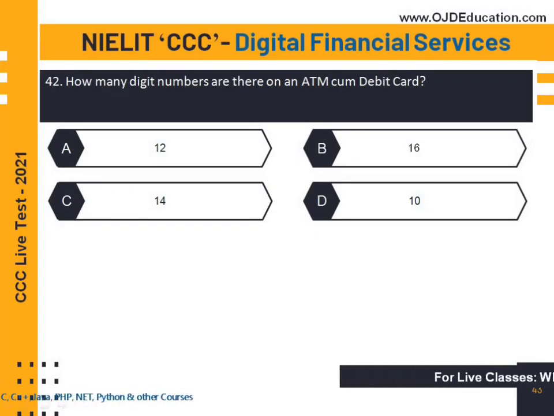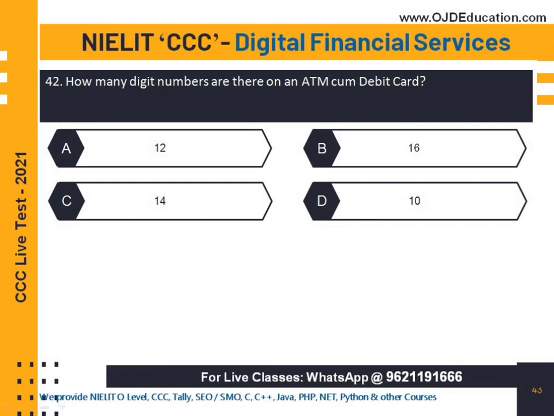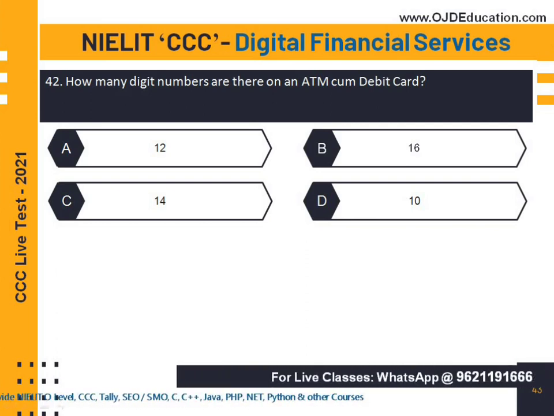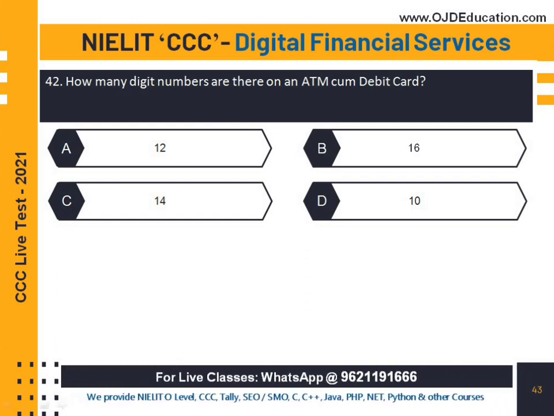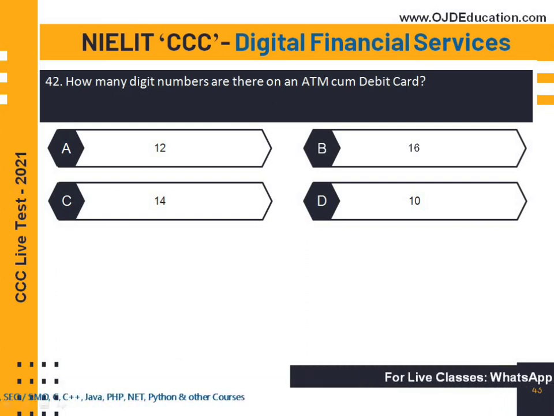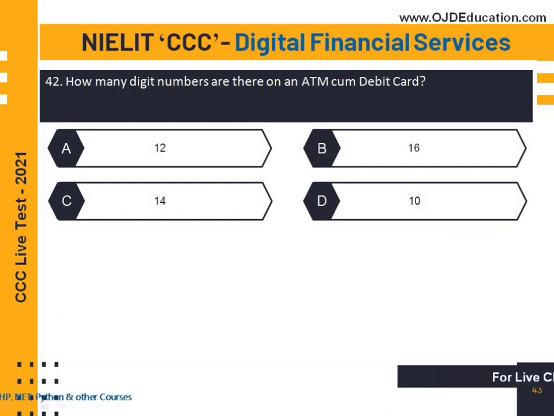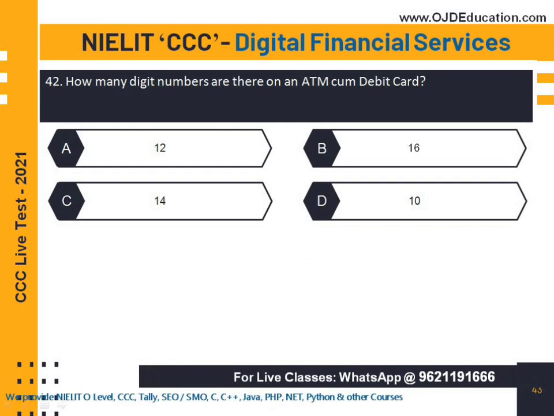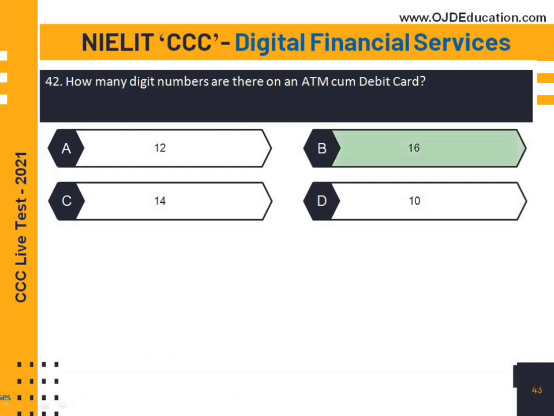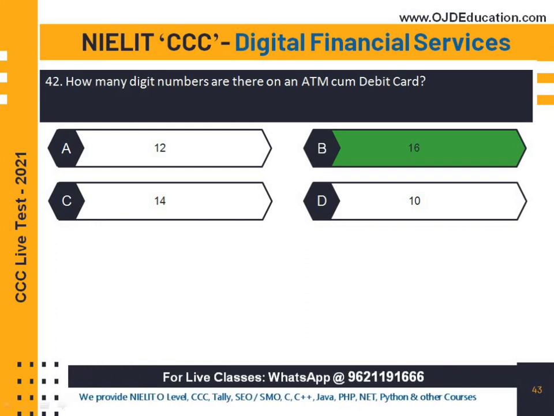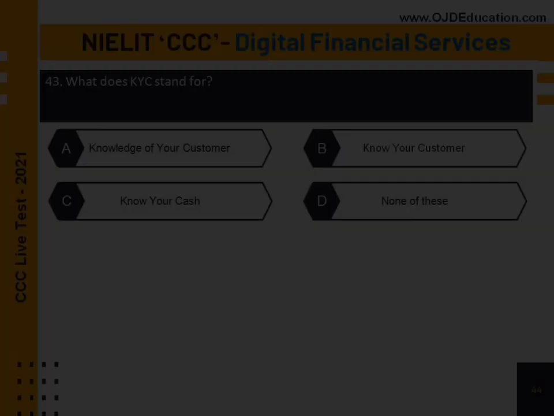How many digit numbers are there on an ATM card, debit card? I hope you all know the right answer of this question. Please comment in the comment box what is the right answer. Do it students, hurry up. The right answer is 16. 16-digit numbers are there on ATM debit cards. This is the right answer.